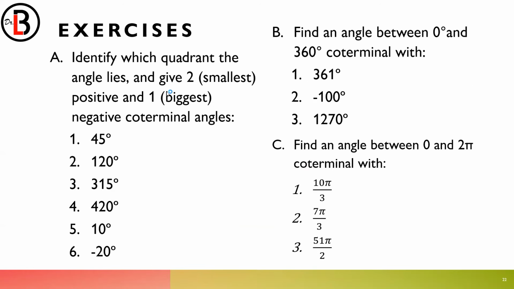So let's have these. Letter A, identify which quadrant the angle lies in, and then give the two smallest and one biggest coterminal angle. For the two smallest, they're the smallest positive, and then the one biggest negative. For letter B, find an angle between 0 and 360 that's coterminal with the given angle. So basically, in letter B, it's within one rotation. Letter C, find an angle between 0 and 2 pi. That also means this is within one rotation.